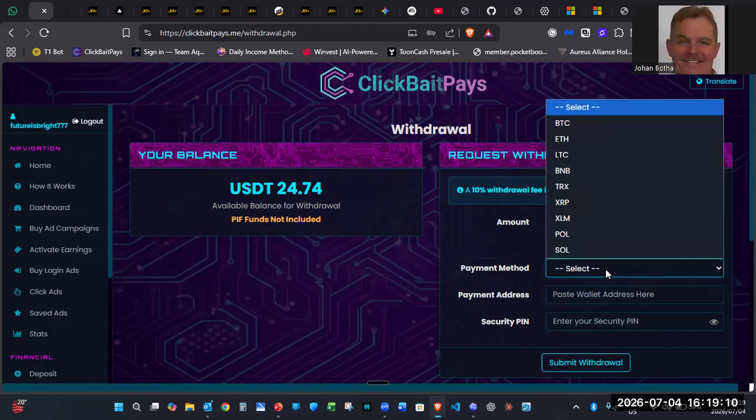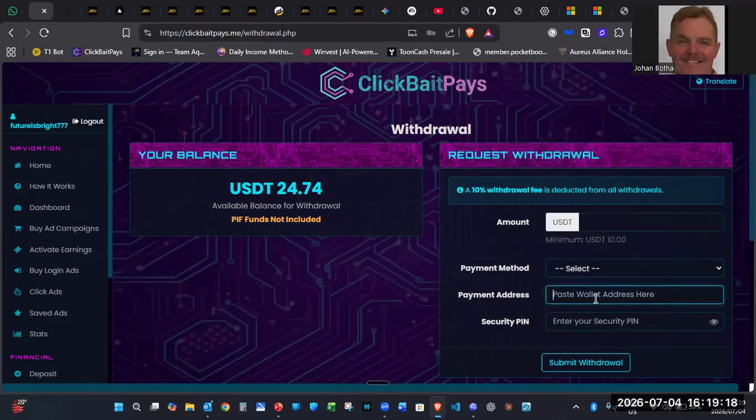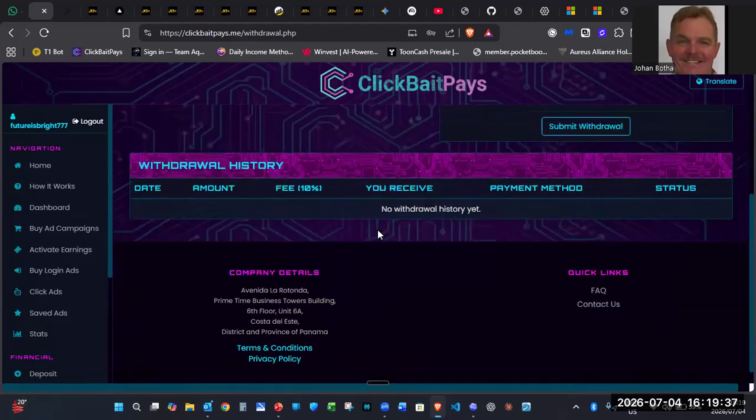Right, and then you select your payment method. Most of the common cryptocurrencies are listed here, and you just need to paste in your wallet receiving address, and then you enter your security PIN. Very important. Do not forget this security PIN. You will create this security PIN when you register in Clickbait Pays. Right, so that's basically how this works.